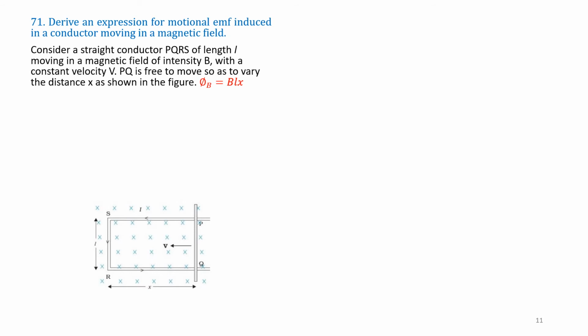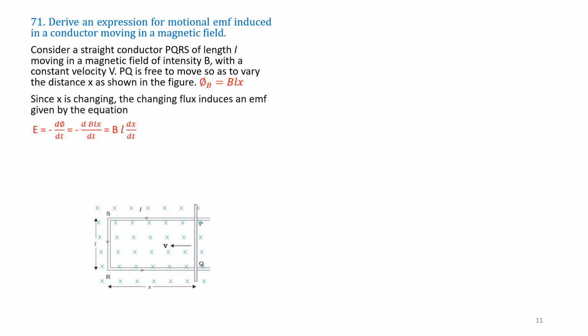Therefore, we know phi B is equal to BLX. That is, magnetic flux phi is given by the relationship phi B equals magnetic field into length. L is the length of the conductor, SR is the length of the conductor.